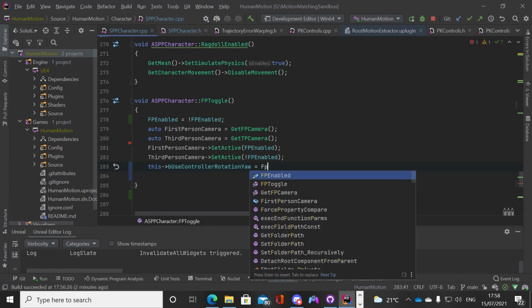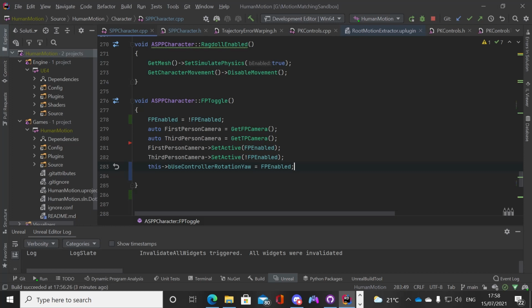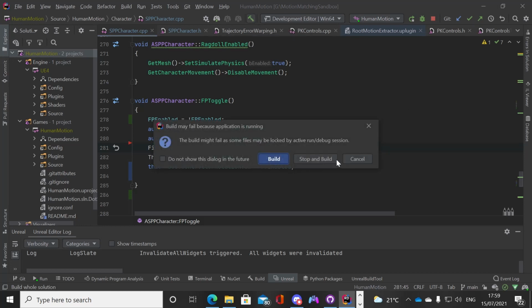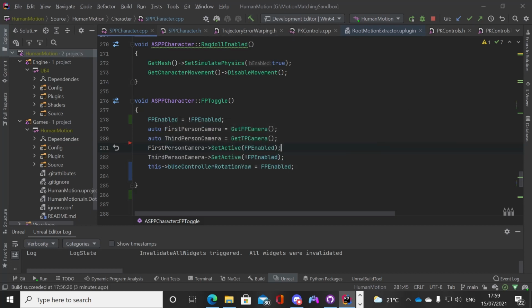And we want to set that to FP enable, because if the first person camera is true, FP enable will be true. So we want that to be true. Whereas in our third person, because that's not attached to the head, we don't need to do that. We only want that to be the case if our first person camera is taking control. Does that make sense? Is that right? Okay, so use controller rotation yaw is true if the first person camera is active.